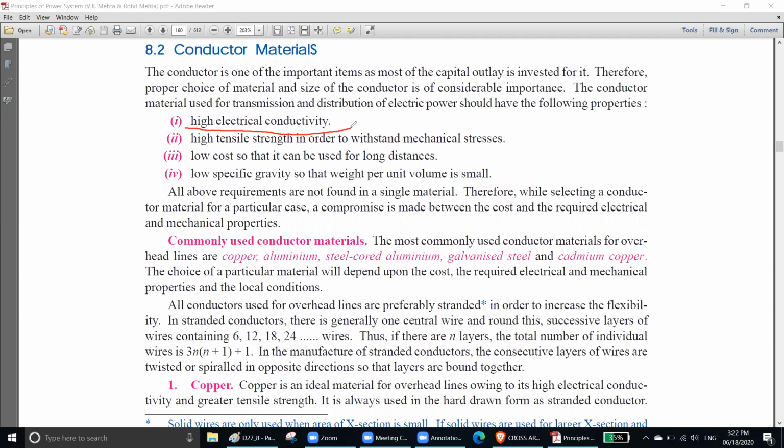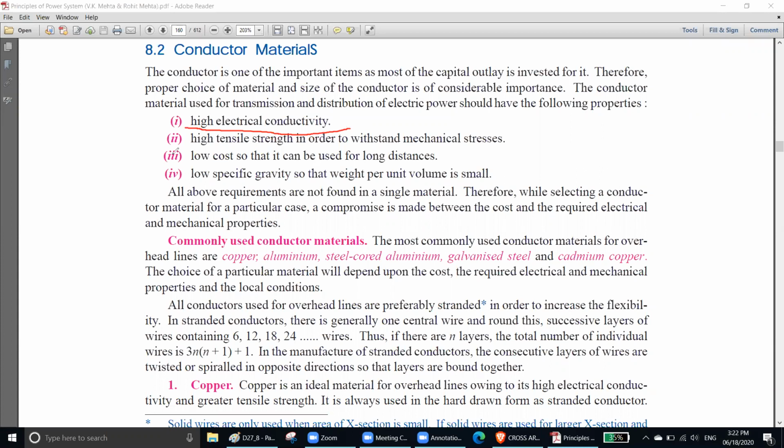Gold is a very highly conductive metal, but we cannot use gold because gold is too expensive. Then you have silver. Silver is also expensive. Then you have copper. Copper is a very good choice because copper is expensive but not that much, and very highly conductive in terms of electrical conductivity.